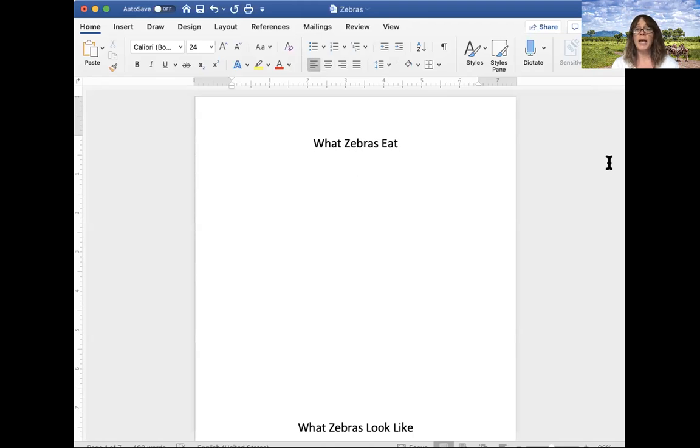Now I'm going to do some typing, and we saw from my notes that my animal is an herbivore. So I'm going to just say that. I'm going to do a tab, that's my indenting. Zebras are herbivores. They eat plants. Okay, so now I've told what that means. Zebras are herbivores, they eat plants.